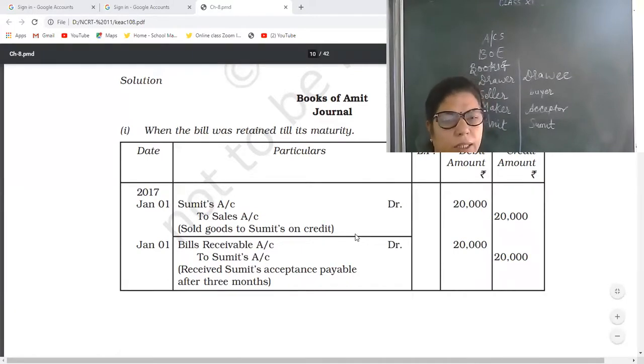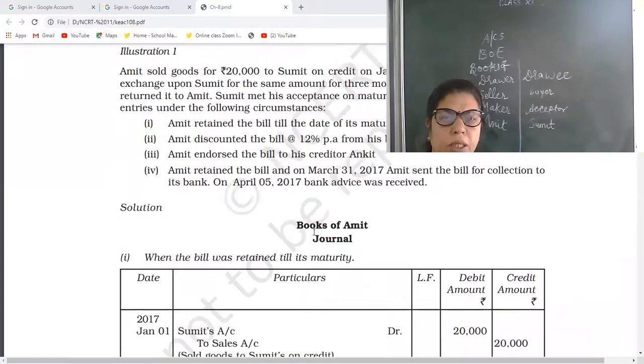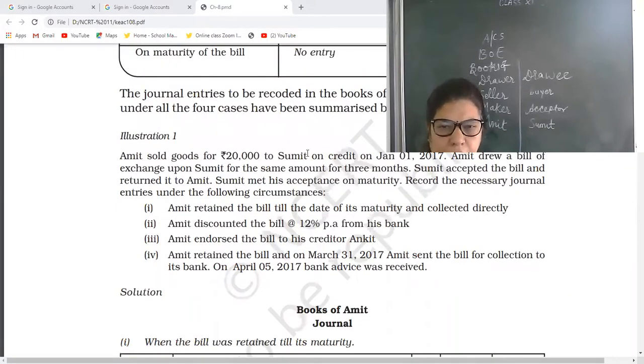Okay, now second, please see. Bills receivable account debit to Sumit's account. Because bills receivable received, he is the seller, that's why he is getting the proof, because Sumit is the buyer and he is giving a bill for 3 months, meaning after 3 months he will make the payment.